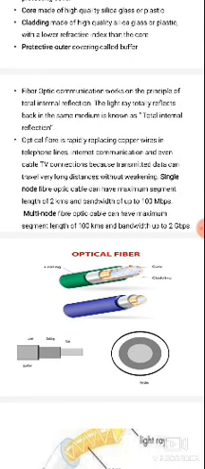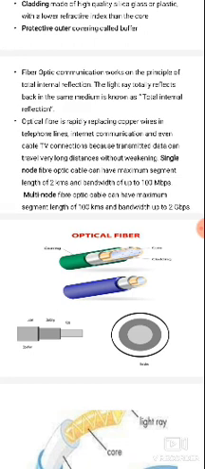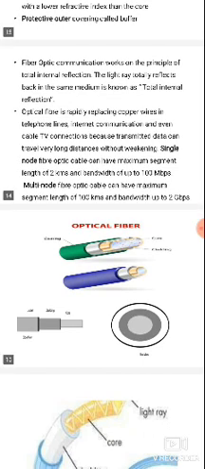So optical fibers are rapidly replacing copper wires in telephony lines, internet communication and even cable TV connections, because the transmitted data can travel very long distances without weakening.